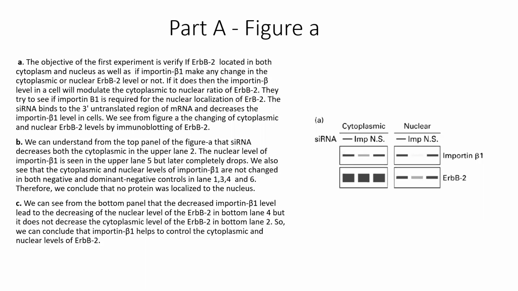We also see that the cytoplasmic and the nuclear level of importin beta 1 are not really changed in both the negative and dominant negative control seen in lanes 1, 3, 4, and 6. Therefore, we conclude that no protein was localized in the nucleus. From the bottom panels, we understand that there was a decrease of importin beta 1 level due to the decrease of the nuclear level of the ERBB2 in the bottom lane 4, but it does not decrease the cytoplasmic level of the ERBB2 in the bottom lane 2. So we conclude that importin beta 1 controls the cytoplasmic and nuclear level of the ERBB2 receptors.